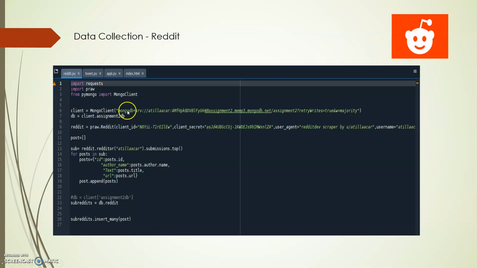So this is again the same thing. I have the connection string here, and for Reddit, when I create my API, the system also generated client ID, secret ID, user agent, username, etc. So those are the login credentials. Basically over here, the code does the same thing based on my data model. It's retrieving all the data and appending all the posts into my Reddit DB here.